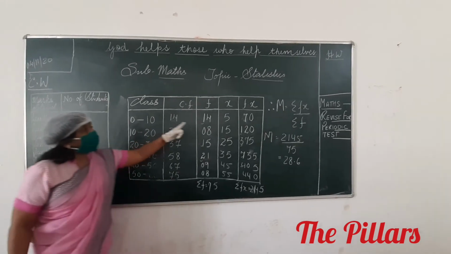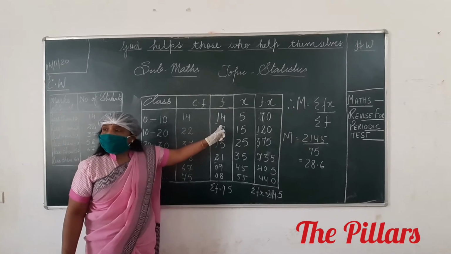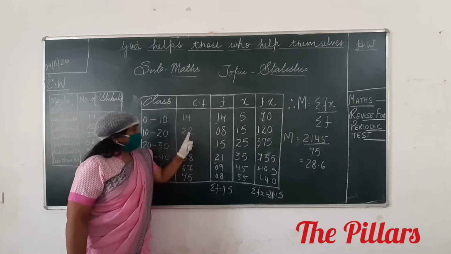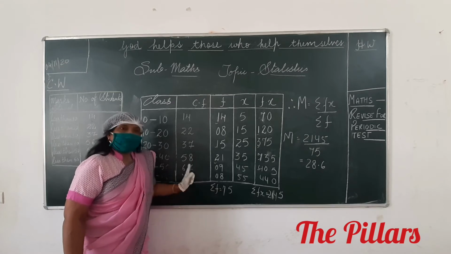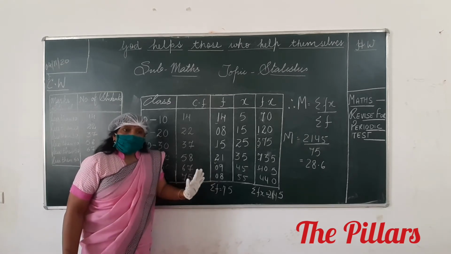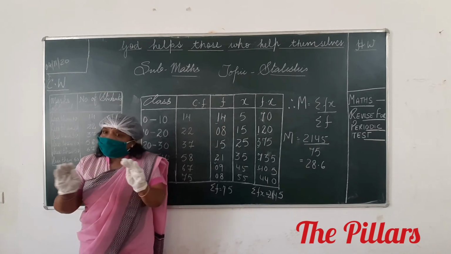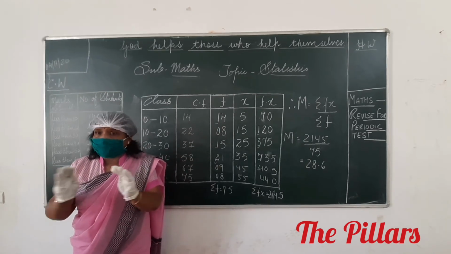Out of this, you have to convert it into frequency. How? The first one will remain as it is. And how would you find the second one? Subtract. Second minus first, this minus this, this minus this, this minus this, and this minus this. Clear? Thereafter you use the formula. Okay? Is it clear to everyone until here? Good.